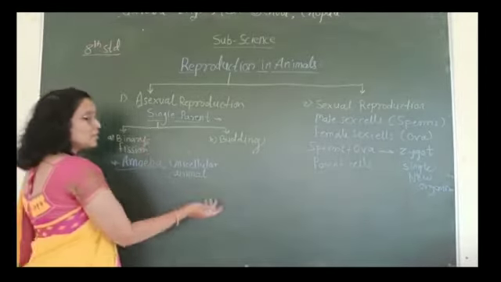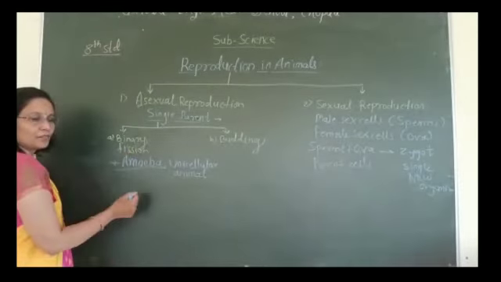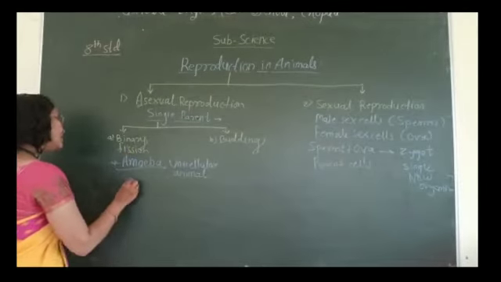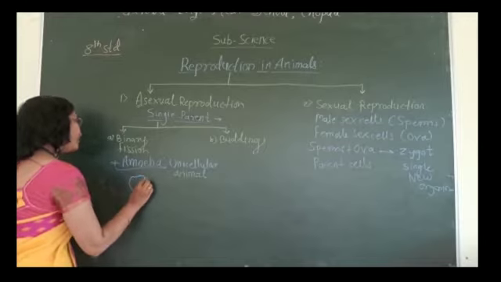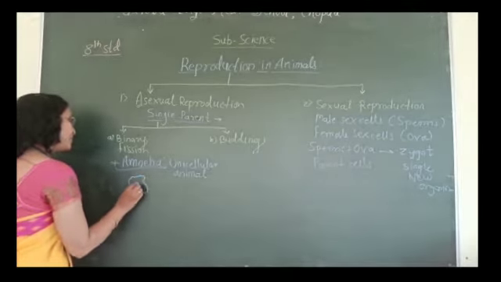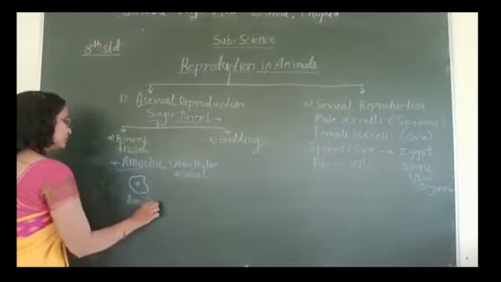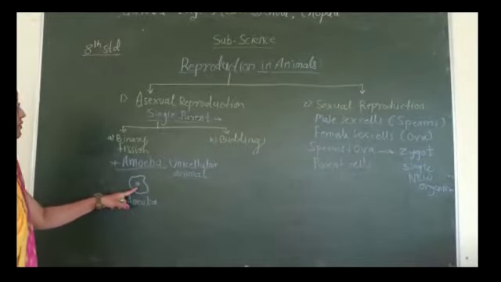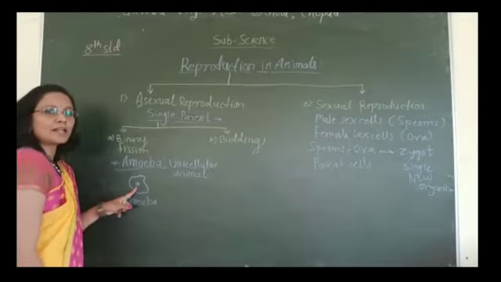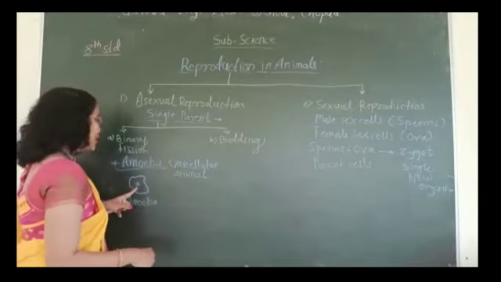It gives rise to two new cells by the process of binary fission. It can be drawn in this manner. This is a single-cell amoeba. It has its nucleus. This single cell of amoeba is divided into two new single-cell organisms.